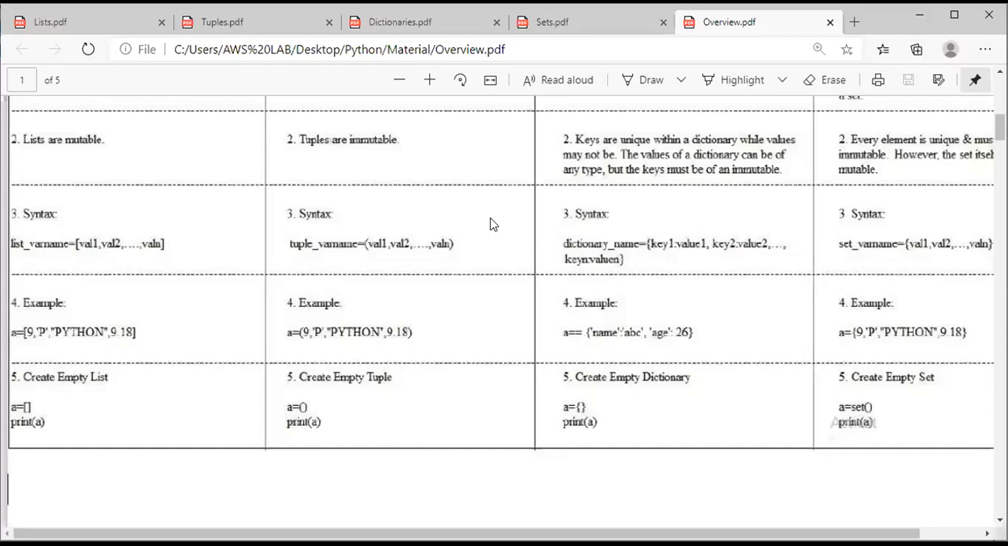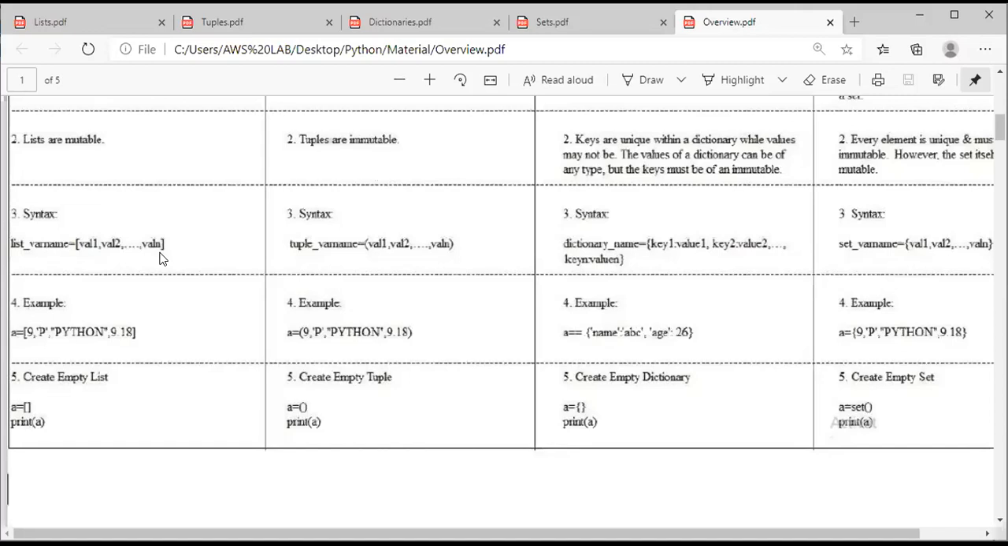Next, we need to provide the equal to assignment operator. So immediately after assigning the name to a list or tuple or dictionary or a set, you need to provide the equal to assignment operator. Followed by the assignment operator are elements separated by commas. If it is a list, I have mentioned list name equal to, the assignment operator, value 1, value 2, and so on, value n. These values or elements are placed in square brackets.